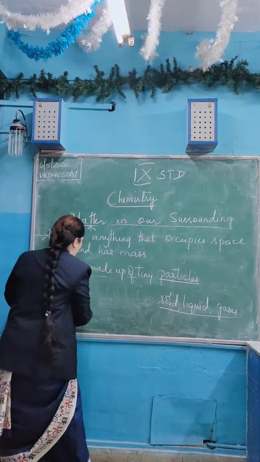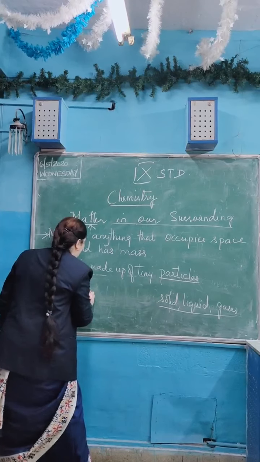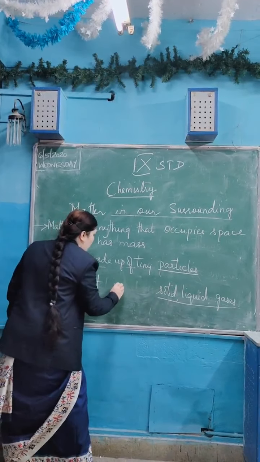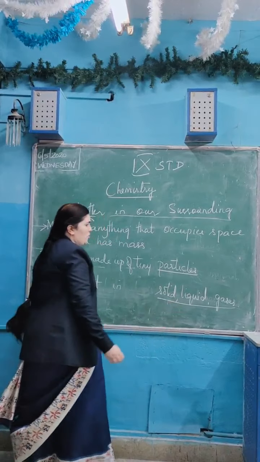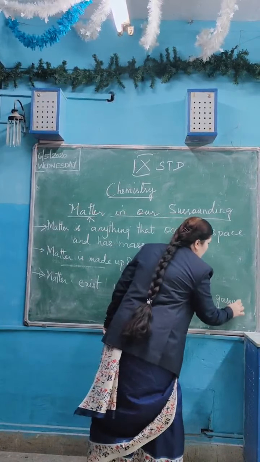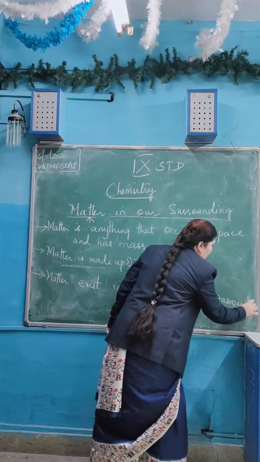Matter exists in solid, liquid and gaseous state, and this matter is made up of particles. The particles behave in different ways in the solid, liquid and gaseous states. Particles in matter have space between them. Now I will show you all the three different states.